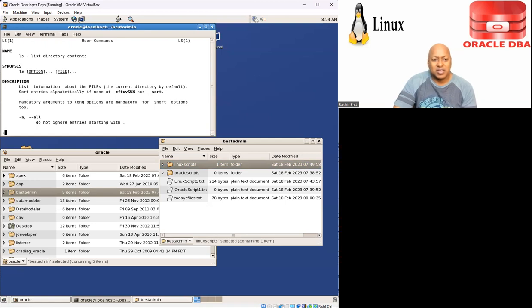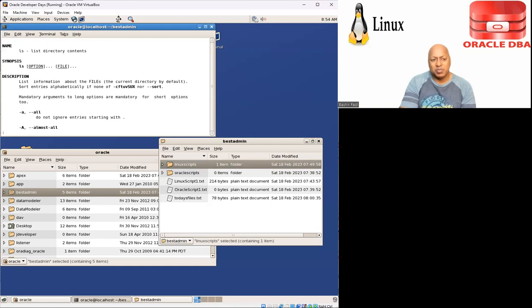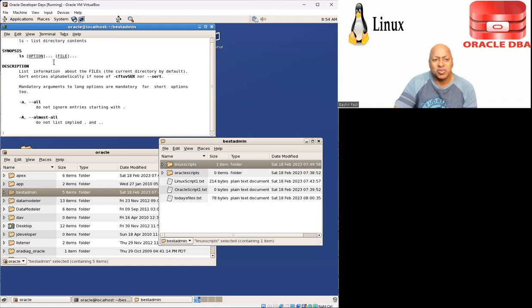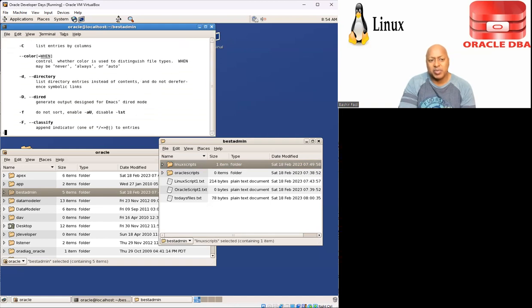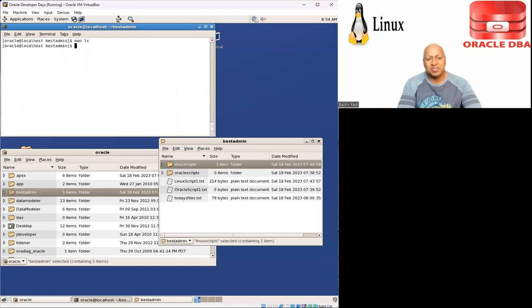Notice there's a colon at the end, which means there's more pages. So if I hit enter, it's going to tell me more and more. ls is short for list directory contents, and this is how you could use it. Here are the options, and you list the files. The more I keep pressing enter, the more information I get. If I want to quit and get out of it, short for quit is q. I just type the letter q, and I'm out.